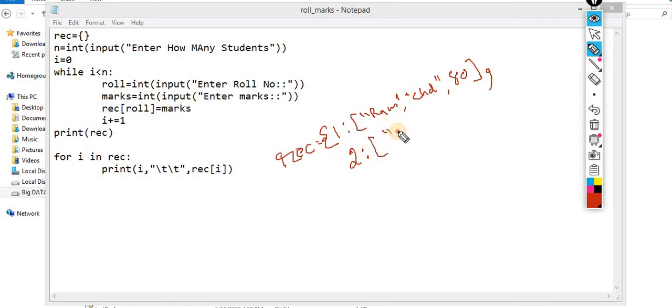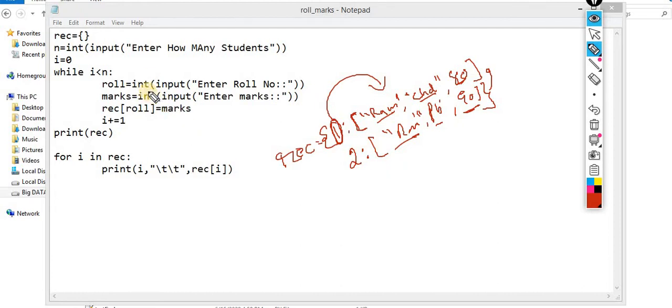Let's suppose Ravi, let's suppose Punjab, and the marks is, let's suppose, 90%, and something like this. You are supposed to generate data like this. This is the roll number, and this is the information regarding the person according to this roll number. So this is 101 Ram, Chandigarh 80, Ram, Punjab 90.